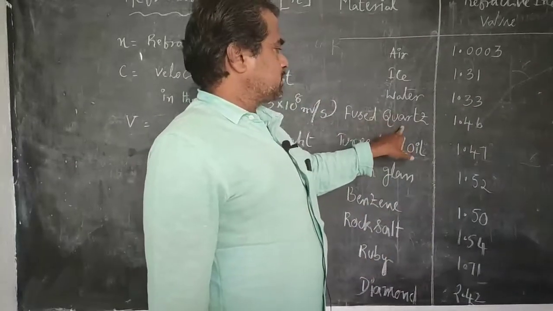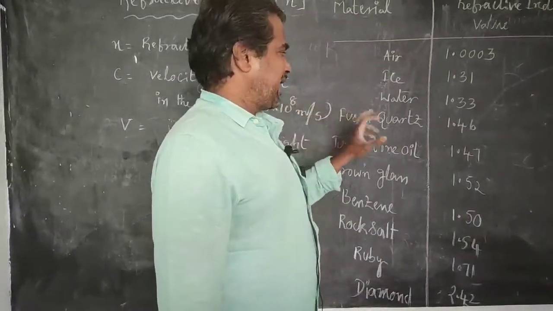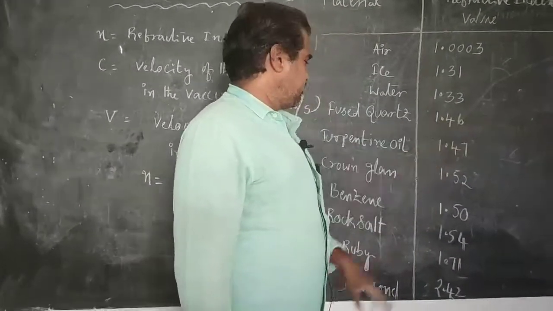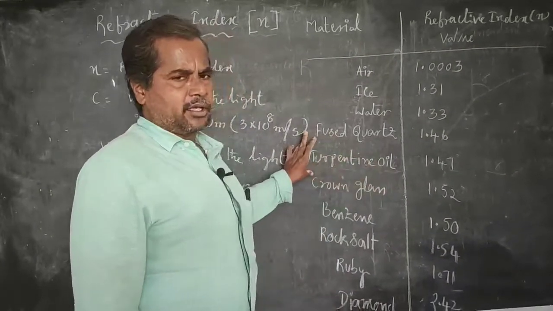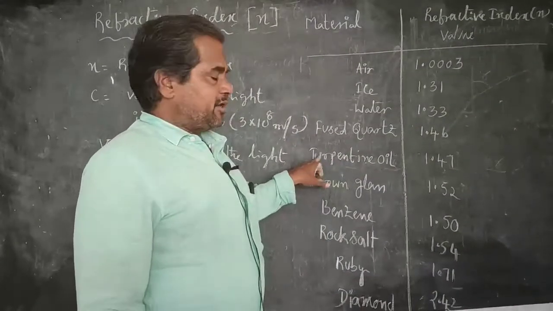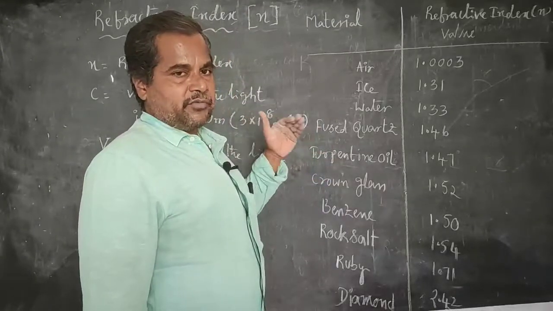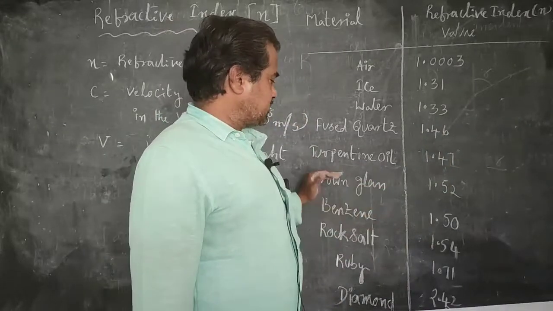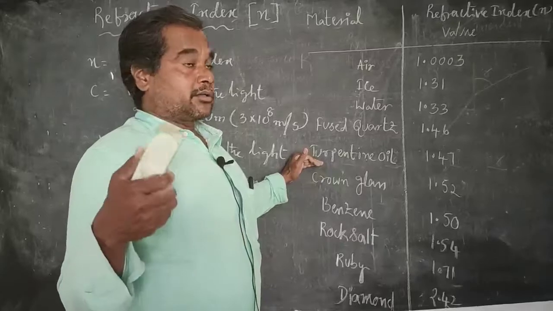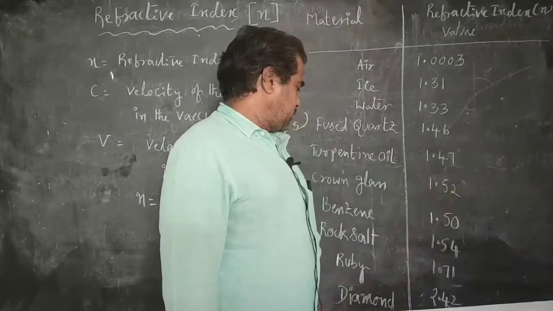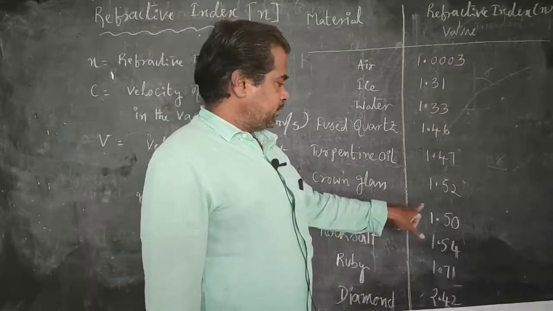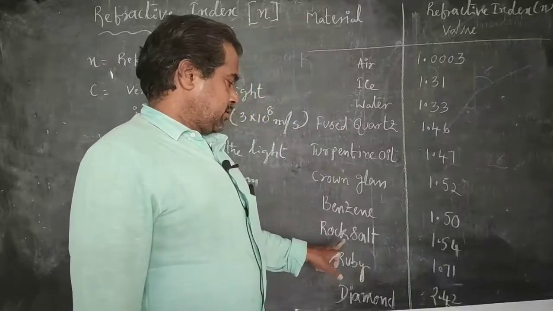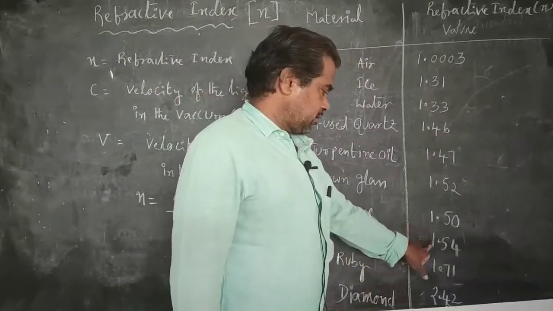Fused quartz is a material made from glass, and its refractive index is 1.46. Turpentine, which I think all of you know, is the oil we use when painting to mix paints: 1.47. Crown glass, which is used in windows: 1.52. Benzene, a hydrocarbon: 1.50. Rock salt, which we use in making food at home: 1.54.